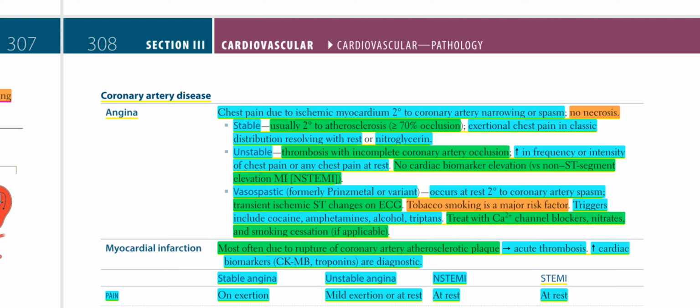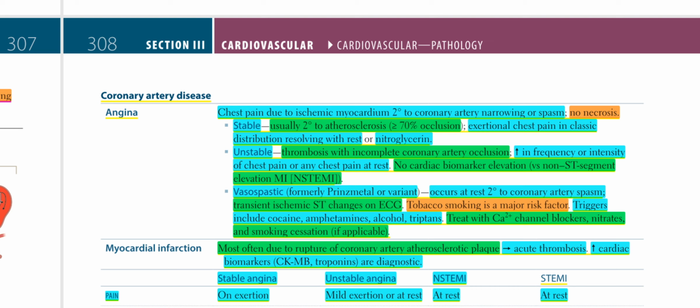Vasospastic angina, formerly called Prinzmetal or variant angina, occurs at rest secondary to coronary artery spasm. Transient ischemic ST changes on ECG. Tobacco smoking is a major risk factor. Triggers include cocaine, amphetamines, alcohol, triptans. Treat with calcium channel blockers, nitrates, and smoking cessation if applicable.